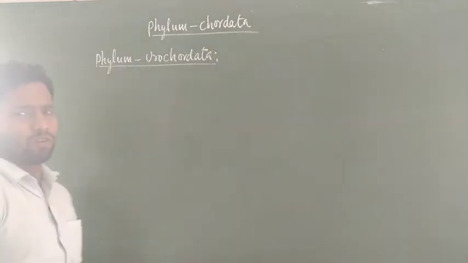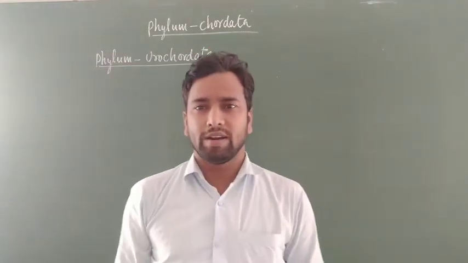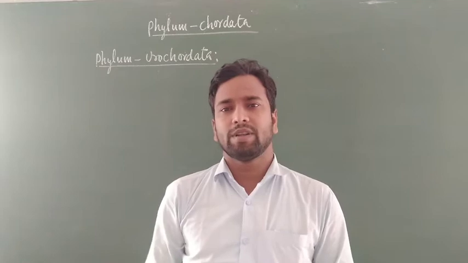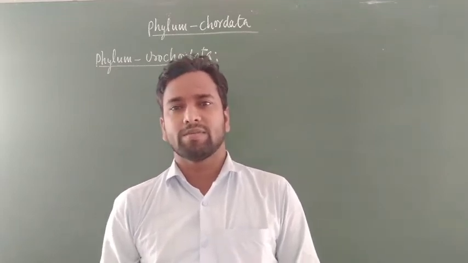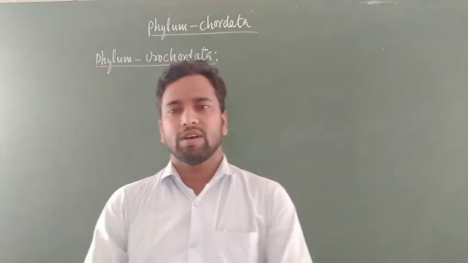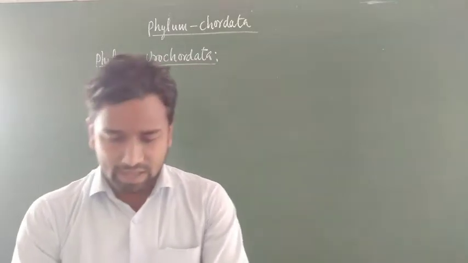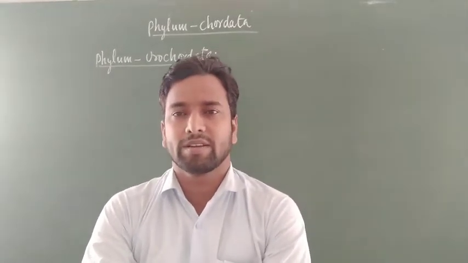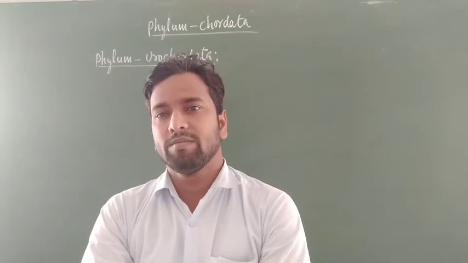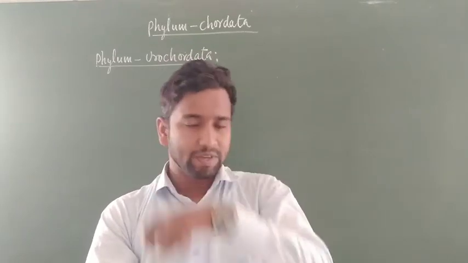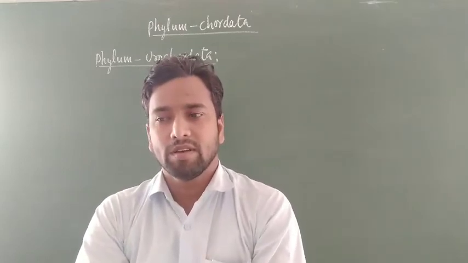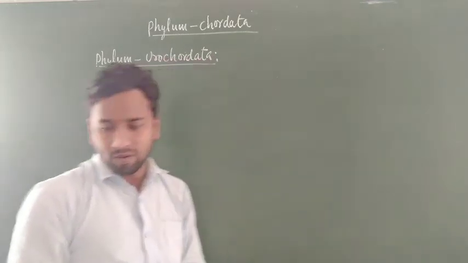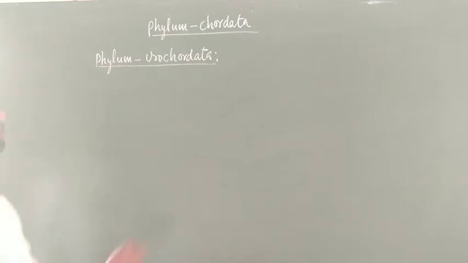In the previous class I already told you about the different phyla and classes present in the chordata, how chordates differ from vertebrates, and how you can differentiate the chordates from the vertebrates. These topics were covered in the previous class. In this class, let us discuss one by one each phylum and the characters present in it. Many phyla have many types of animals with different characters. Now today we are going to learn the topic phylum Urochordata.